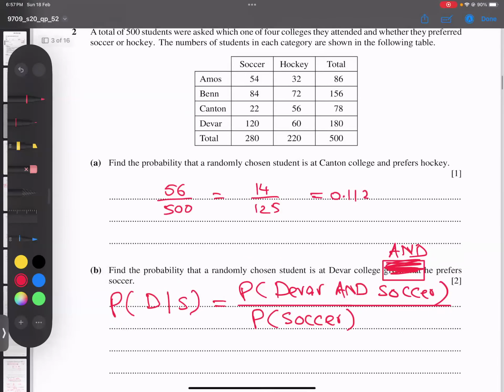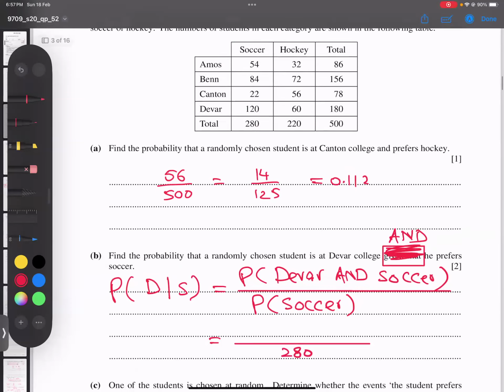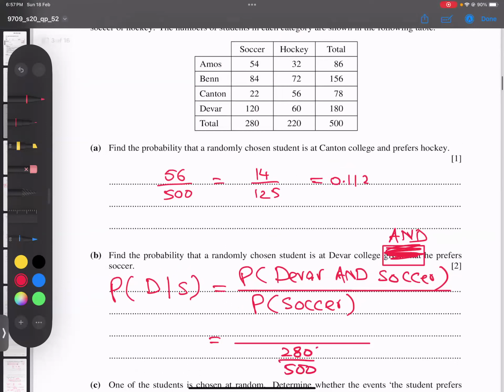So soccer is not a hard job. Soccer students total 280. 280 by 500 will go directly in the denominator because it's the probability of soccer. So soccer 280 out of 500. Now I'm reading D and soccer.